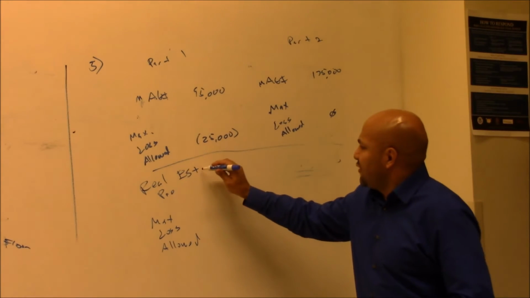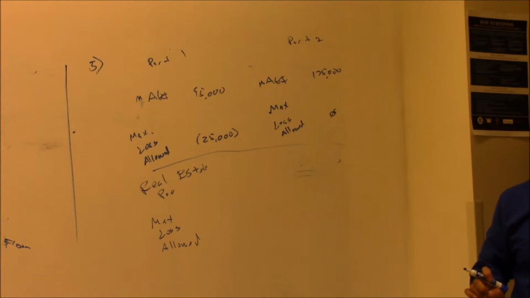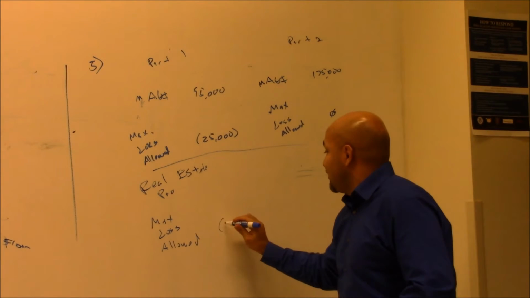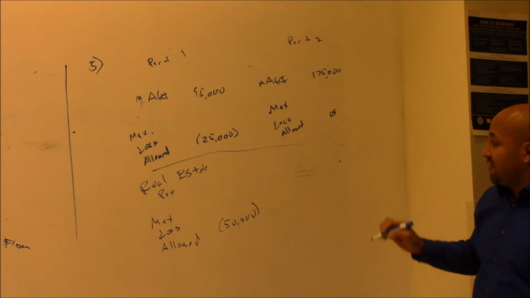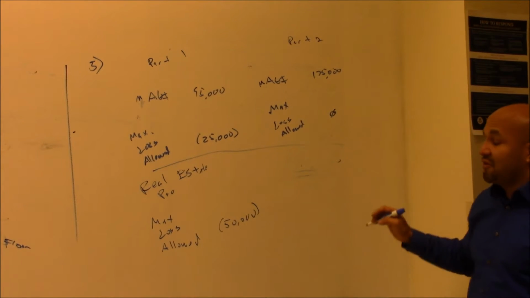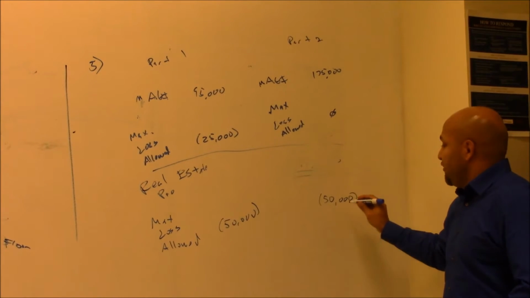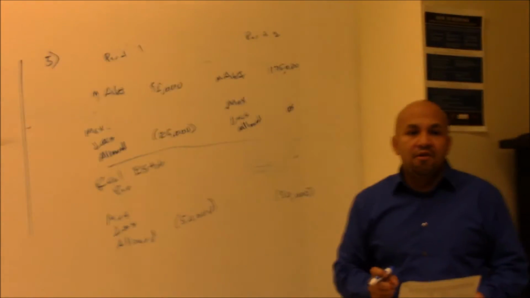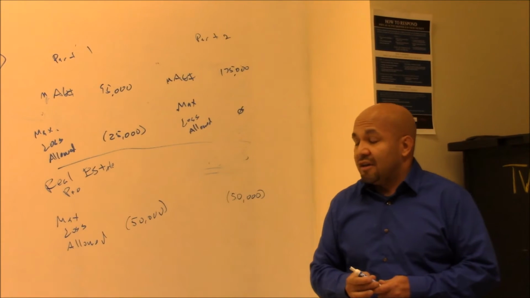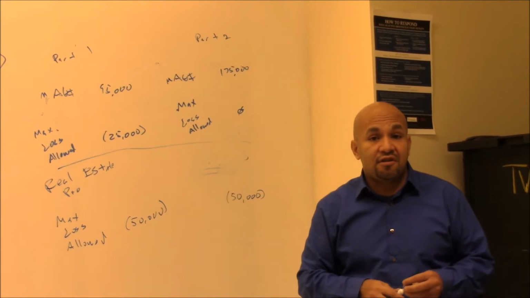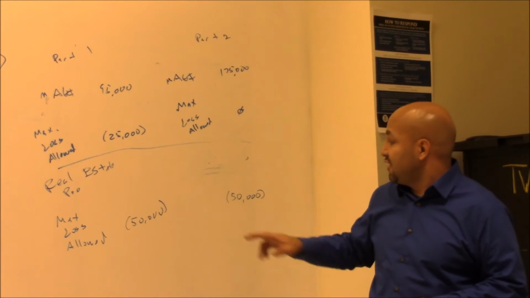Real estate professional. What would be the maximum amount of loss that you'll be able to deduct for a real estate professional? 50 grand. 50,000. Again, AGI 95,000. You deduct all of it, 50,000. What about part two? Also 50,000. If you're a real estate professional, you're not subject to the MAGI rules, the phase-out rules. Again, you'll be able to deduct the total loss, and you're not subject to the MAGI limitation. So it is $50,000.